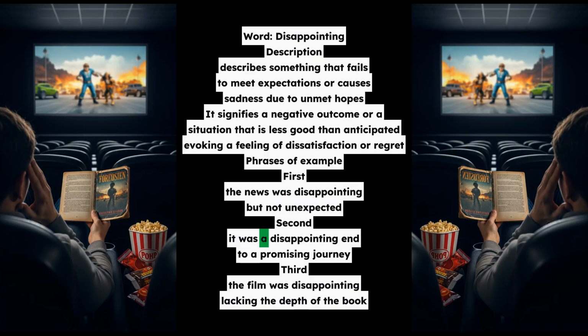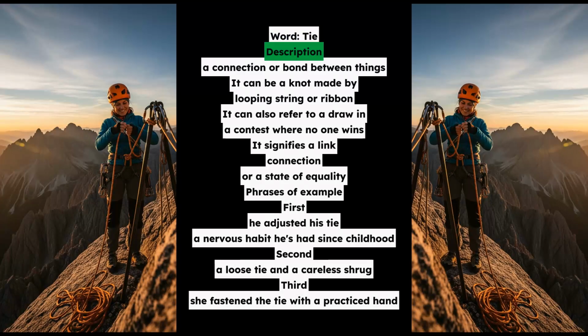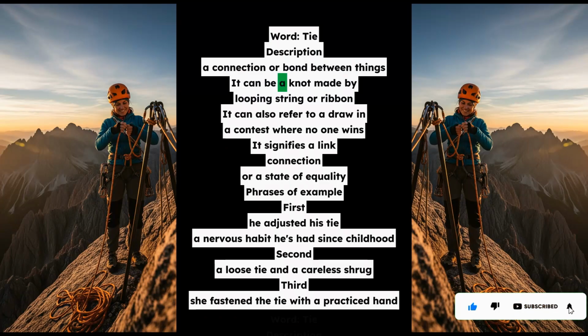Word: tie. Description: a connection or bond between things. It can be a knot made by looping string or ribbon. It can also refer to a draw in a contest where no one wins. It signifies a link, connection, or a state of equality.